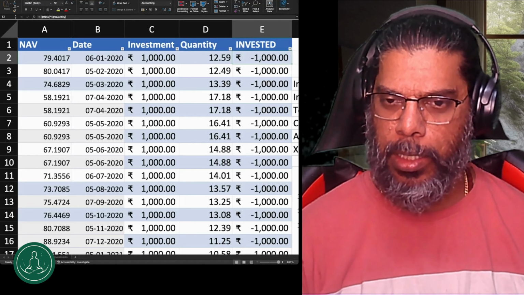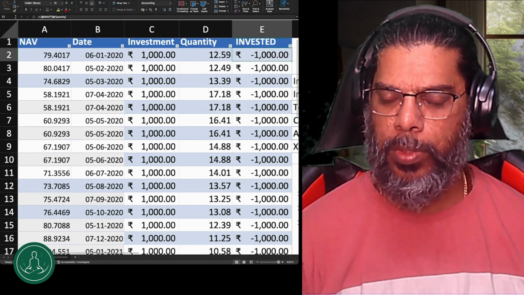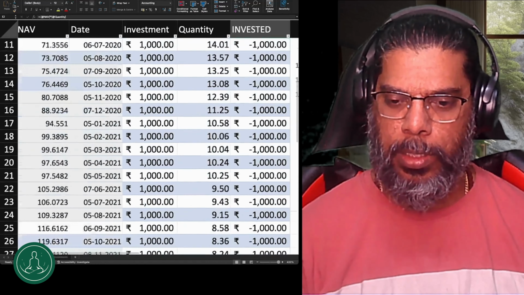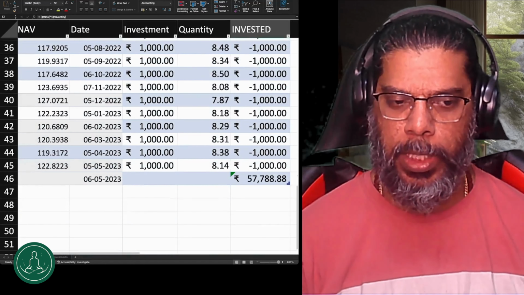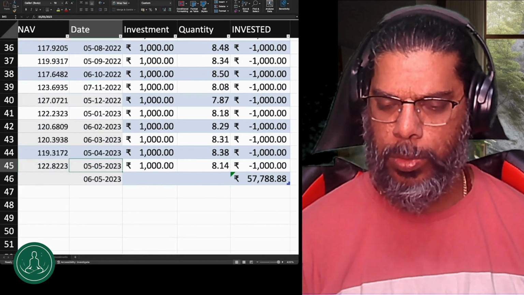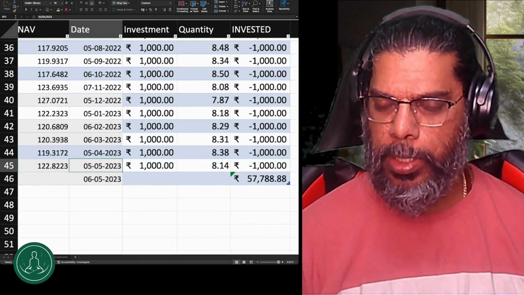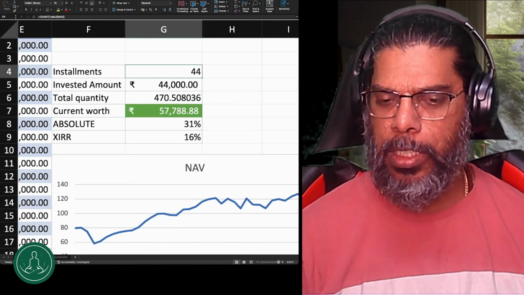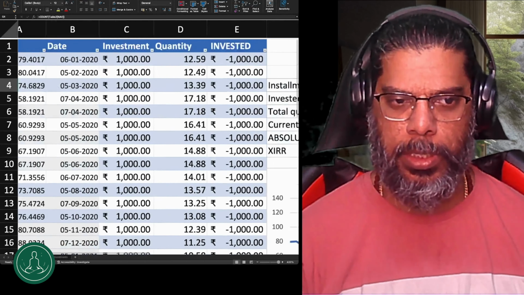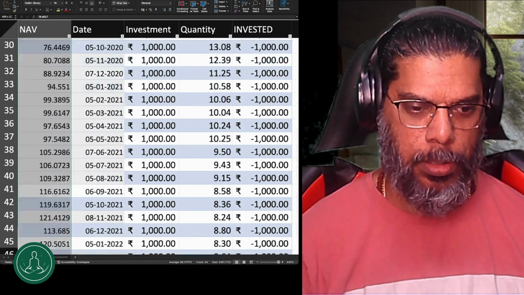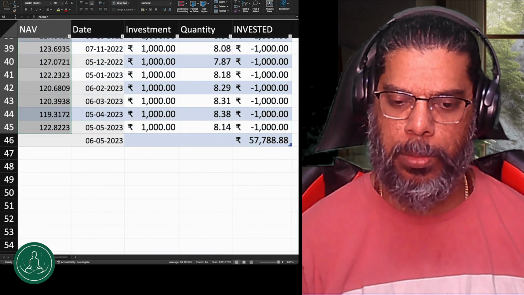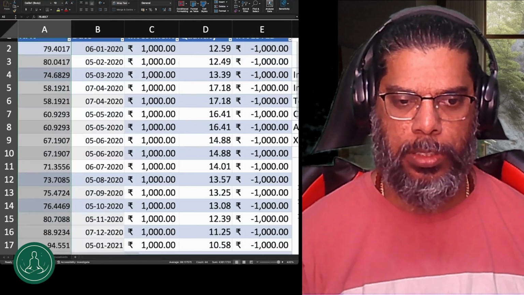I have made another column to calculate the invested amount. The invested amount will always be in minus, that is why I have put a minus. My investment goes till May 5th, 2023, and we are going to calculate the IRR return, basically the XIRR return. So how many installments have we made? Let's go and see. From here, we can see the count at the bottom. There are 41 installments I have made.